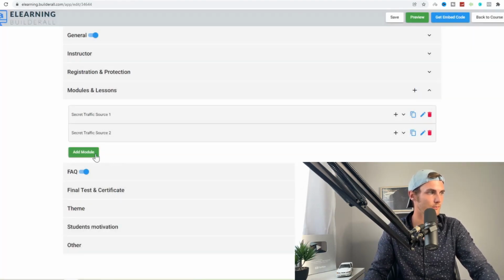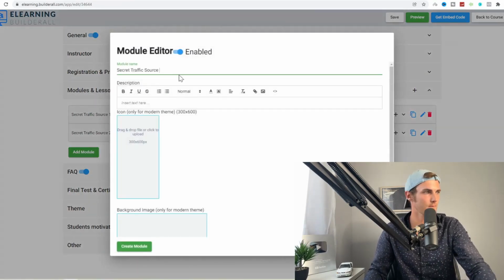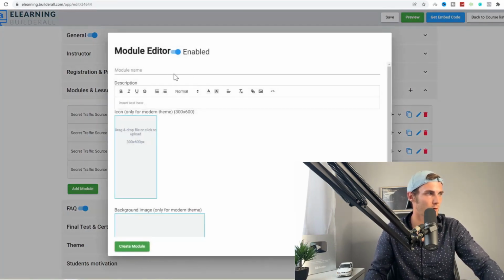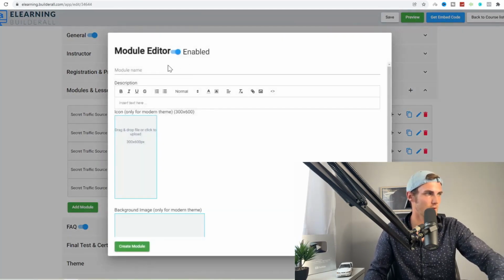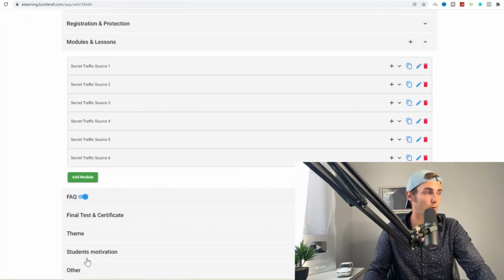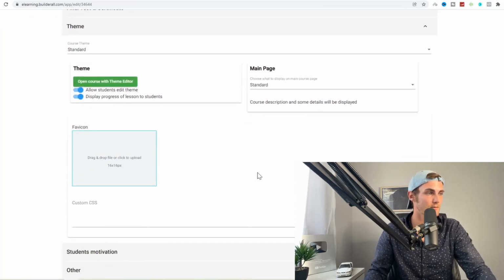Click on create module, add module number 3. Click on create module number 4. Just click on number 4, create module, add module number 5. And then number 6 over here. So we can just change that to number 6, and all 6 modules have been created. For the rest, we don't have to worry about this. We can leave this as default.